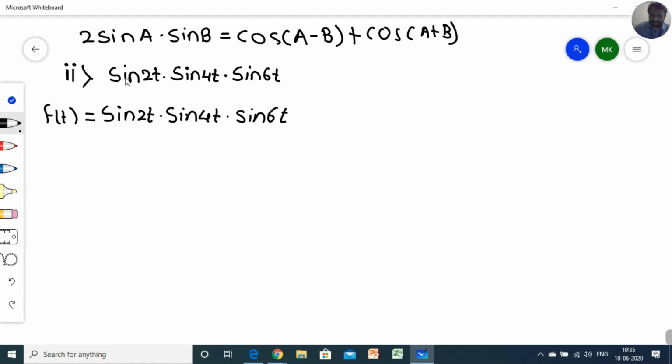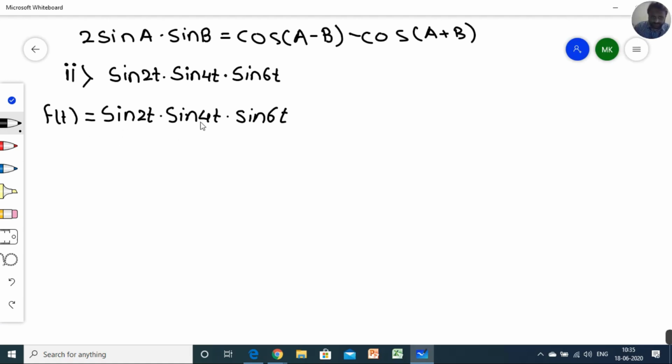Yes, very good. So the term will be minus cos of a plus b. Now I think it is proper: cos a minus b minus cos a plus b.